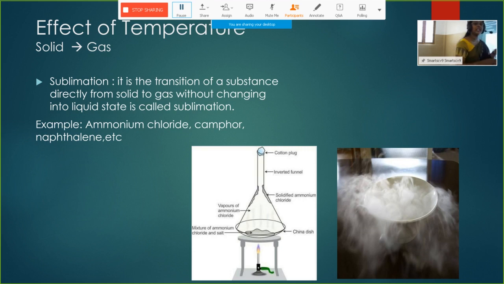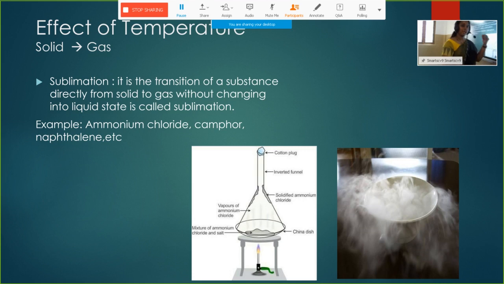We will heat it up and apply temperature to the china dish. After a few minutes we can observe that the ammonium chloride will vaporize and go up, and it will settle on the sides of the funnel.